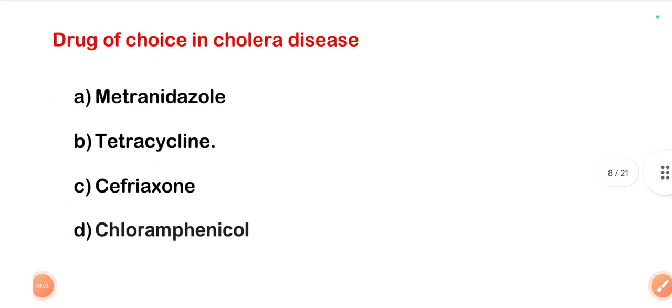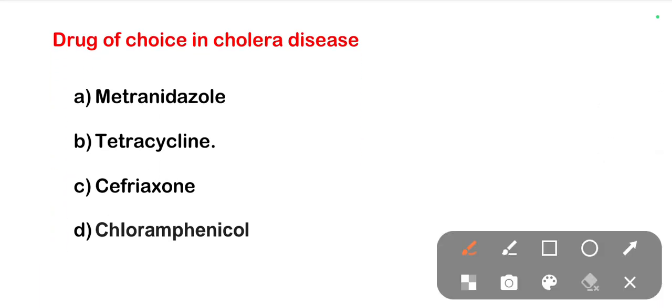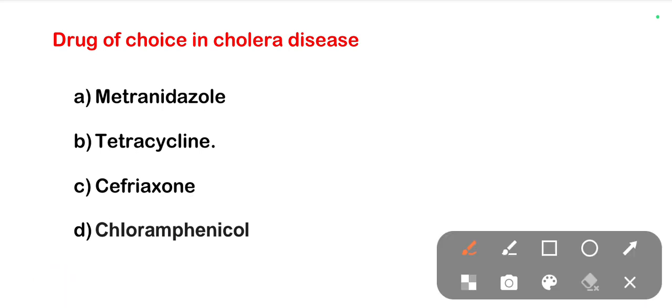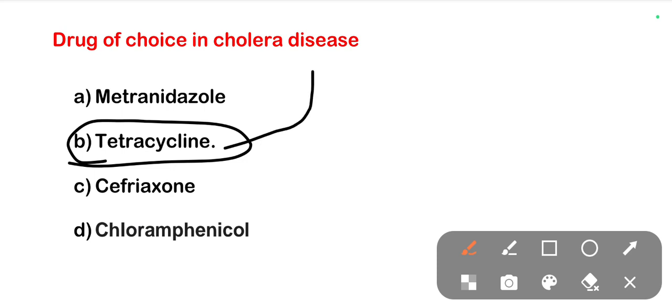The next one is, drug of choice in cholera disease. Options are metronidazole, tetracycline, ceftriaxone, and chloramphenicol. The right one is tetracycline. Tetracycline is the drug of choice in the case of cholera disease.